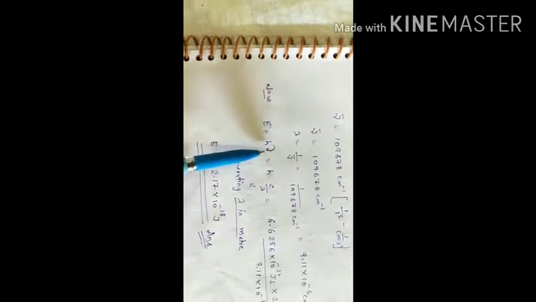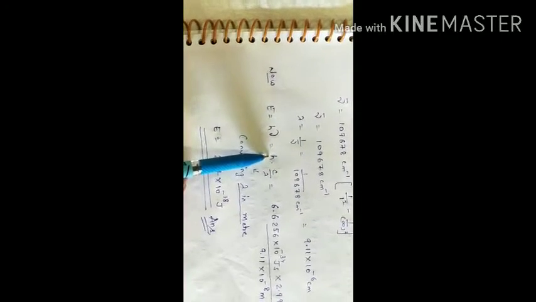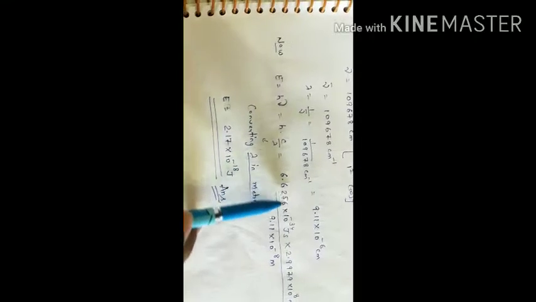So what is the energy? E is equal to h nu, is equal to h into c by lambda. By putting all these values we can easily find the energy of this transition. So by this method you can solve the numerical. Now let's move to the second numerical. The second numerical is this.